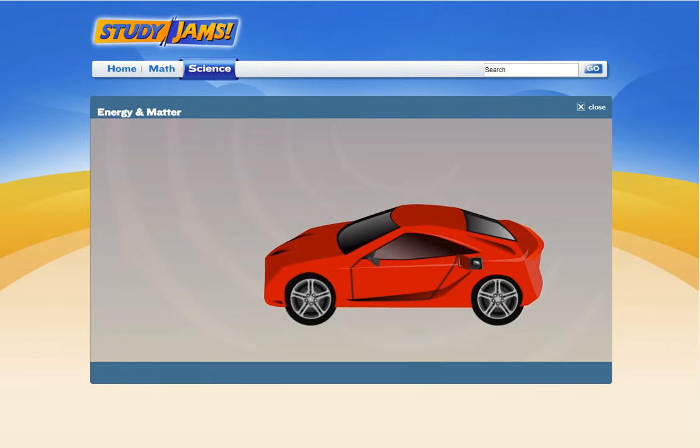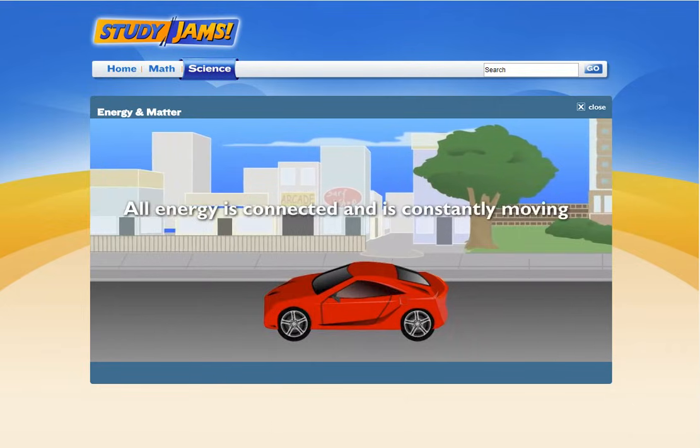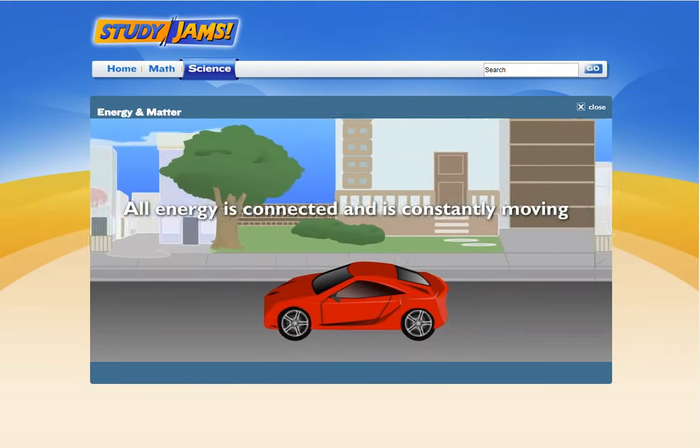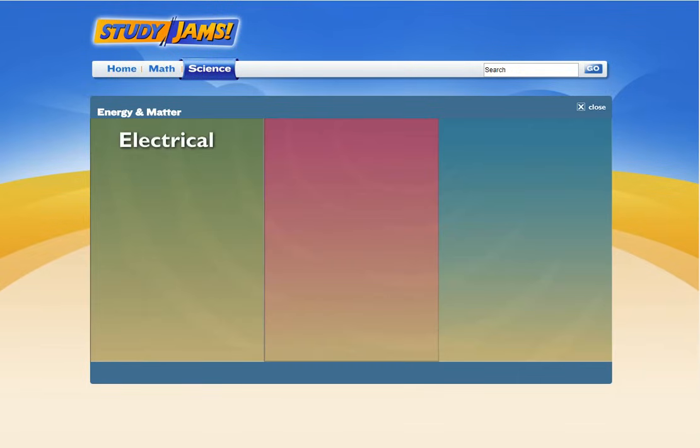Cars work the same way. They burn fuel and turn it into thermal and mechanical energy in order to run. Seems like some types of energy are connected. All energy is connected. It just keeps moving from place to place. There are more types of energy that we haven't even talked about yet just in this room. More? Oh, yeah. Electrical energy, radiant energy... Whoa, one at a time.